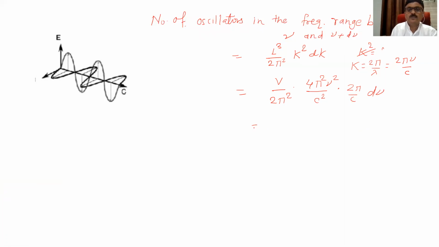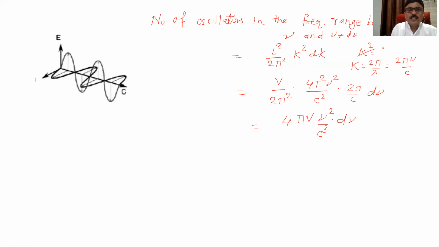Simplify this, what will you get? The pi square will get cancelled. So it will be 4 pi V into nu square divided by c cube into d nu. This will be the number of oscillators in the frequency range between nu and nu plus d nu: 4 pi V nu square divided by c cube into d nu.